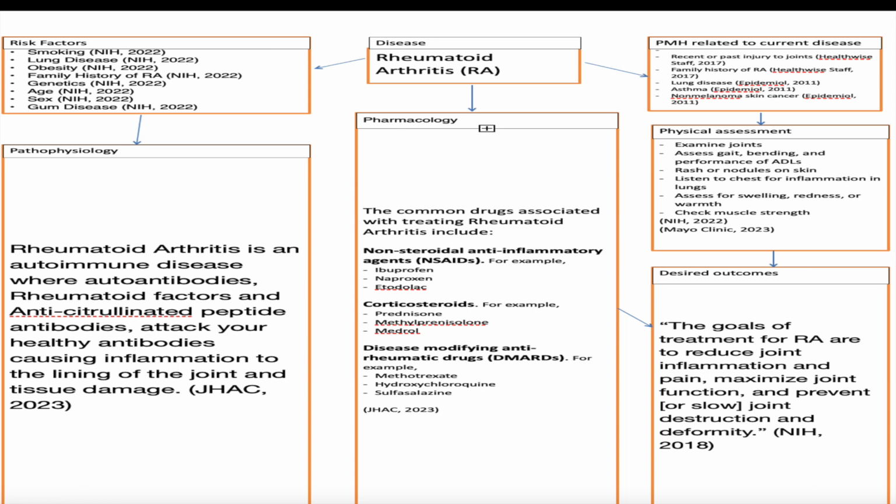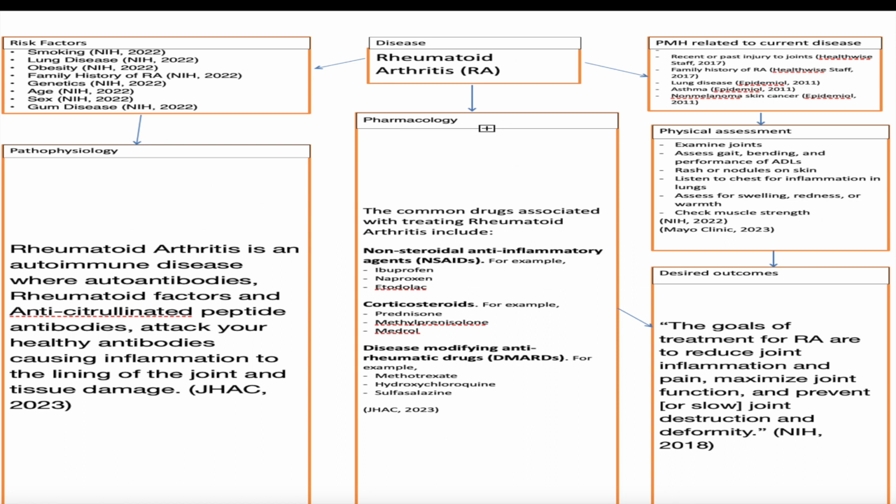The goal for these drugs, or the desired outcome, is to reduce joint inflammation and pain, maximize joint function, and prevent or at least slow down the destruction and deformity of the joints. I also included past medical history that can be related to the disease. For example, past injury to joints, lung disease, family history. These are all important because they can lead doctors in the right direction of diagnosis.